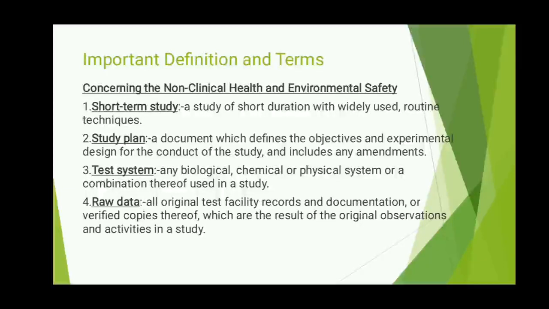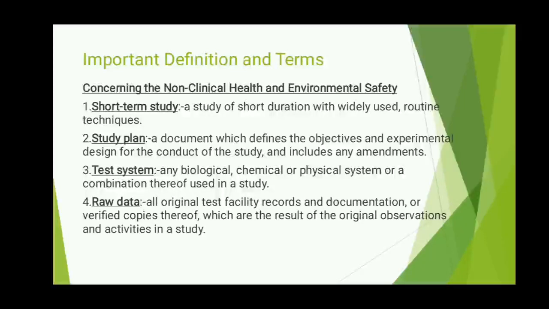Next is test system. Test system is any biological, chemical or physical system or a combination that is used in a study. And finally, what is raw data? Raw data is all original test facility records and documentation or verified copies which are the result of the original observation and activities in a study.